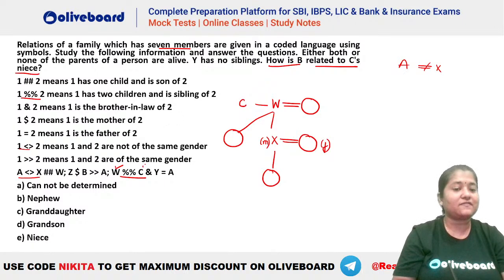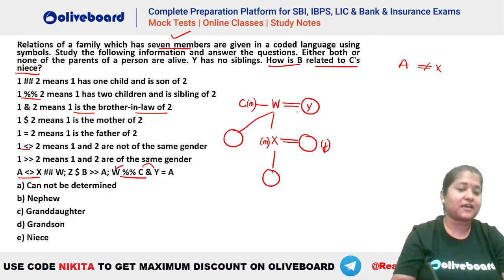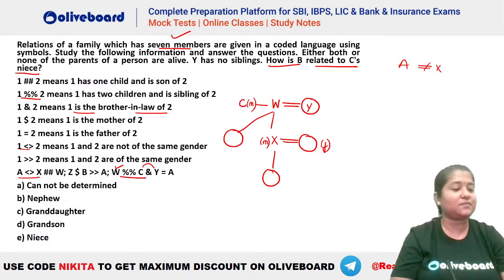Okay. Now you have C ampersand Y. What is the meaning of ampersand here? Ampersand means one is the brother-in-law of two. That means C has to be the brother-in-law of Y. Okay. So C is a male person. And already you can see that we have 7 members in this family tree. 1, 2, 3, 4, 5, 6, 7. 7 are already there. Now C has to be a brother-in-law of Y. That means the only possibility will be Y here. Okay, so you can see that C will be the brother-in-law of Y, will be something like this.